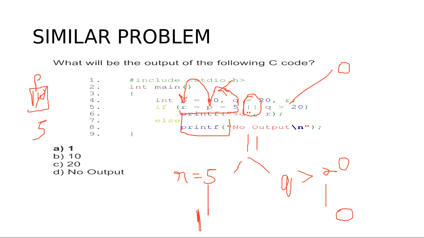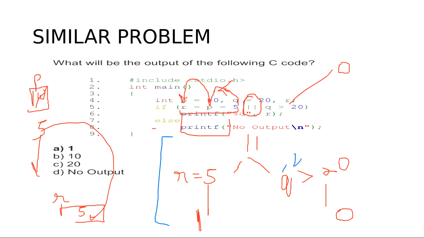Whatever value P has, we transfer the same value to the memory R. P has the value 5, we transfer the same value to R. So now P has the value 5 and R has the value 5. So we are left with this equation: R is equal to 5 and Q greater than 20. Q is not greater than 20 because the Q value is 20. So it will come out to be 0.